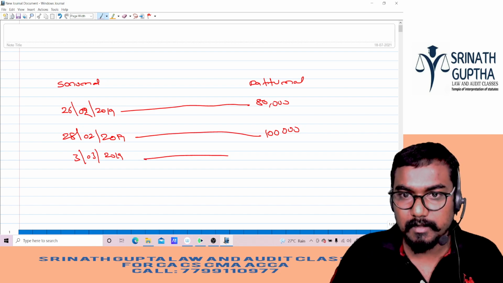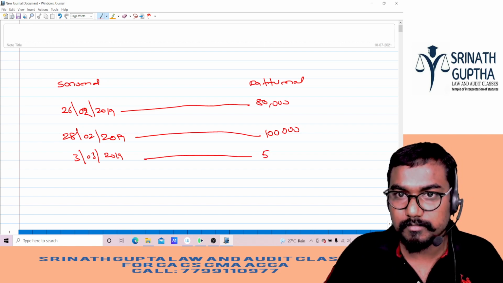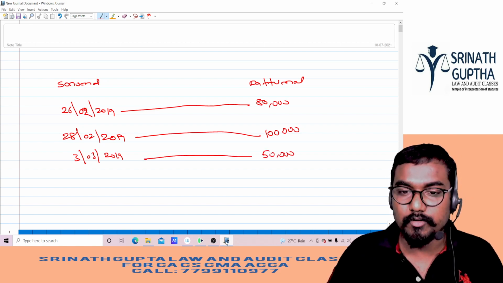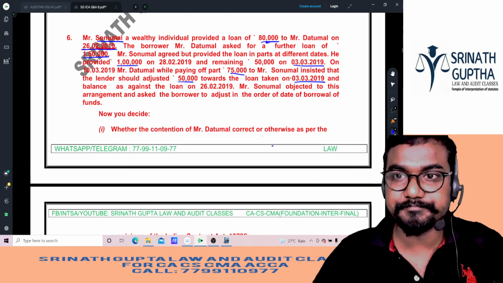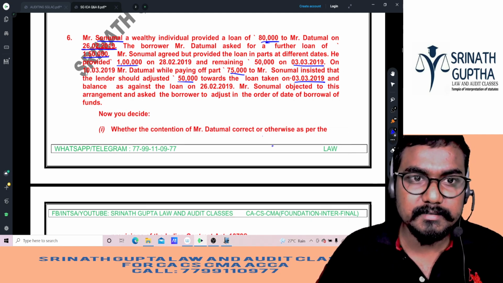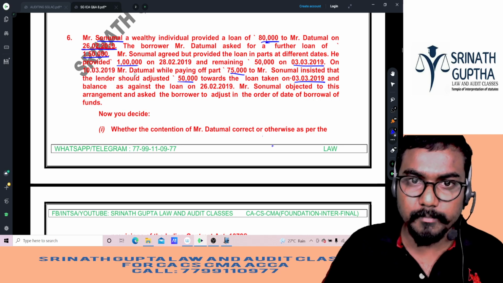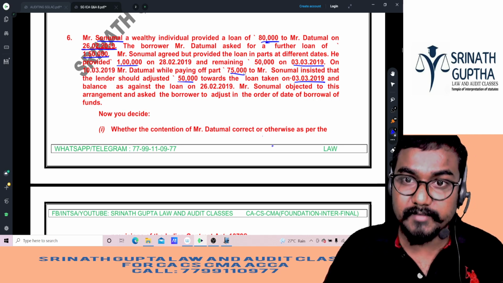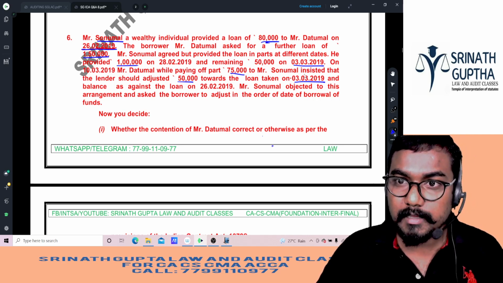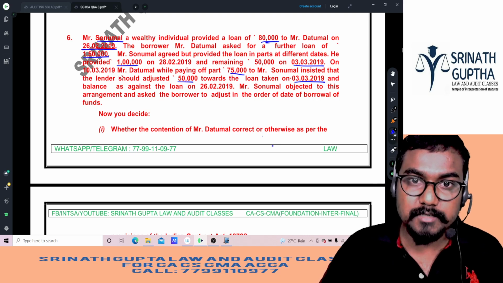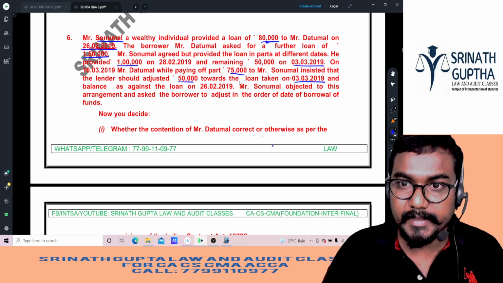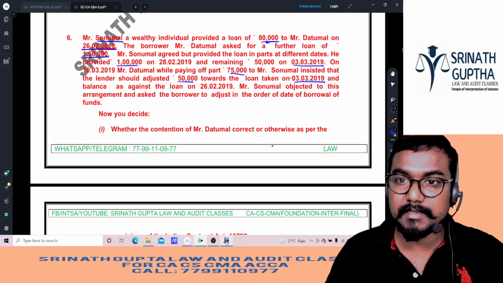3/3/19, 50,000 rupees. Sonamal gave it to Dattumal. Isn't it, beta? If you don't write like this in the exam, you will not understand. On 10/3/19, Dattumal, while repaying the debt of 75,000 rupees to Sonomal, insisted that the lender should adjust 50k towards the loan taken on the 3/3/19.